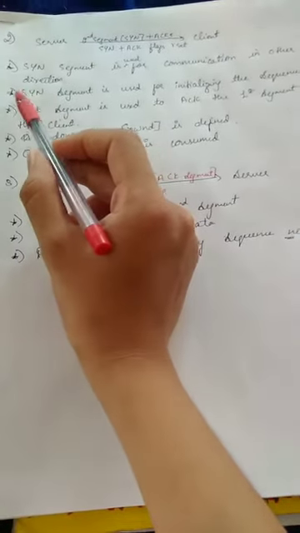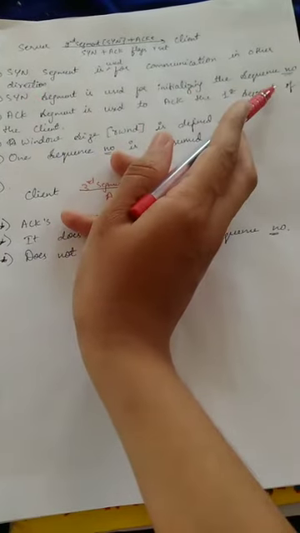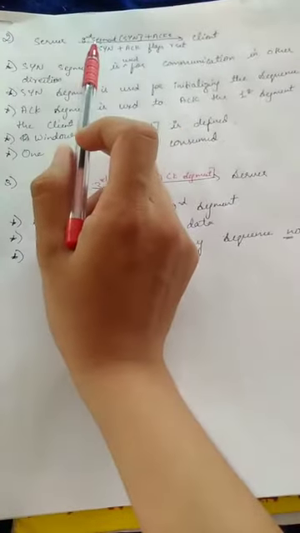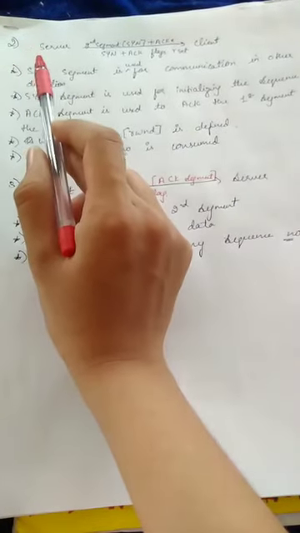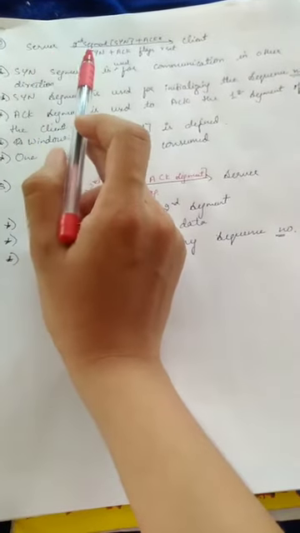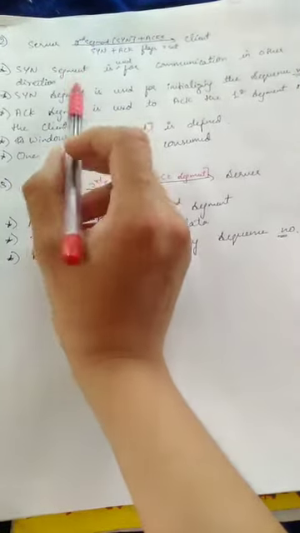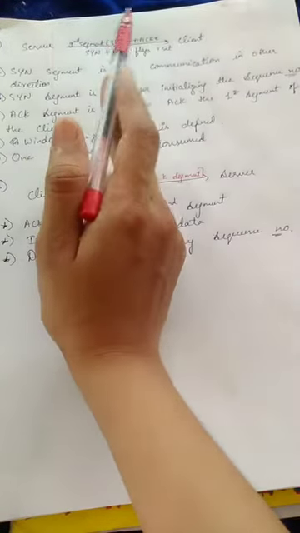The SYN segment is used for initializing the sequence number. As we have learned in the first step, the first initialization of the sequence number is done. Here this SYN segment is used for initializing the second sequence number.